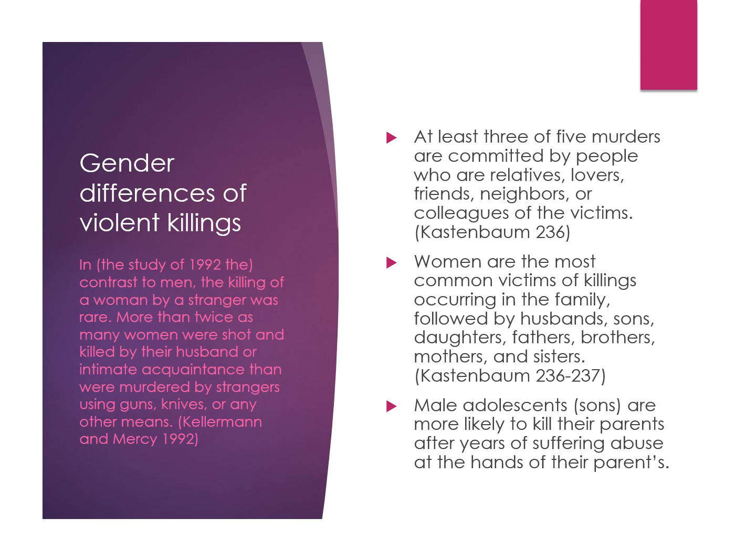At least 3 of 5 murders are committed by people who are relatives, lovers, friends, neighbors, or colleagues of the victim. Women are the most common victims of killings occurring in a family, followed by husbands, sons, daughters, fathers, brothers, mothers, and sisters. Also, male adolescents, sons, are more likely to kill their parents after years of suffering abuse at the hands of their parents.